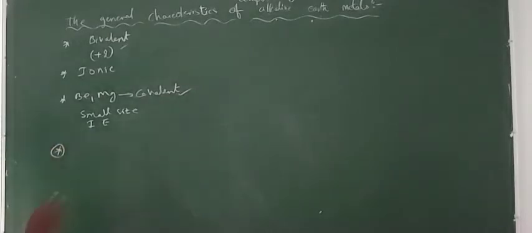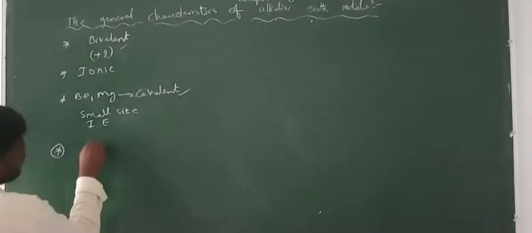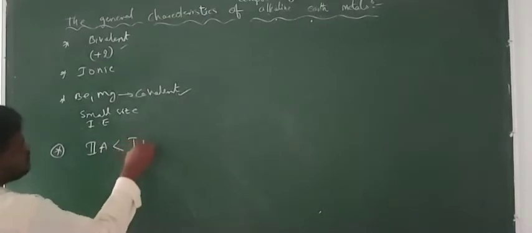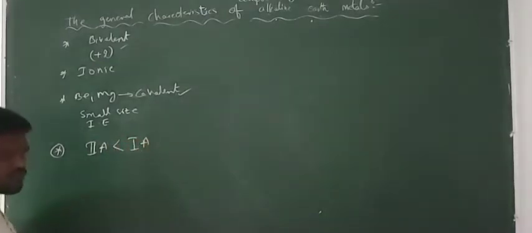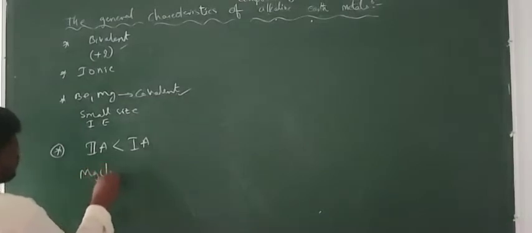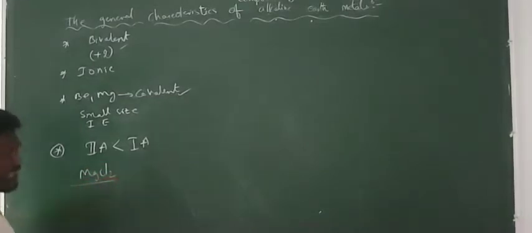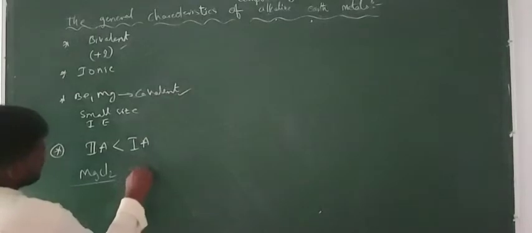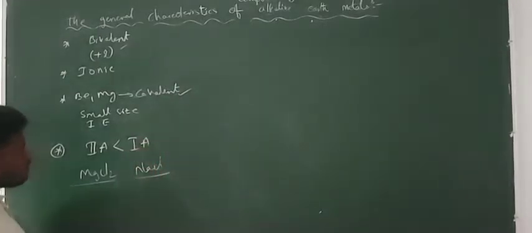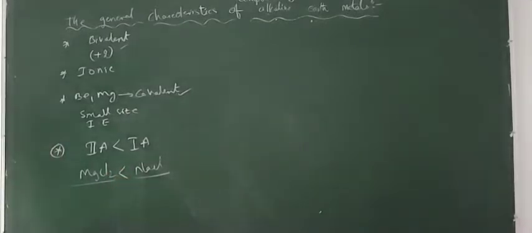So right guys, now when you compare the ionic character of the compounds of the second group with the first A group, they are less ionic. The second group compounds are less ionic than first A group compounds. For example, MgCl2 is an ionic compound of the second group, and NaCl is an ionic compound of the first A group. Between these two, NaCl is more ionic than MgCl2.